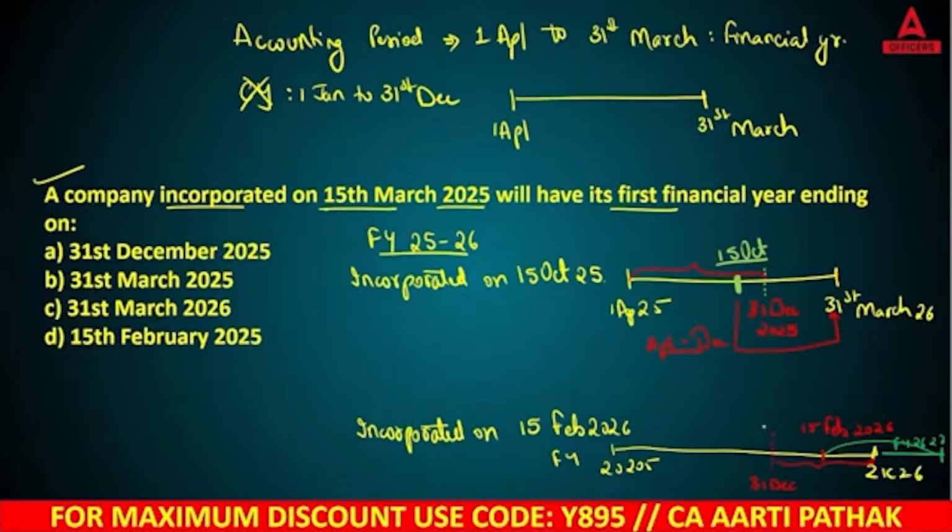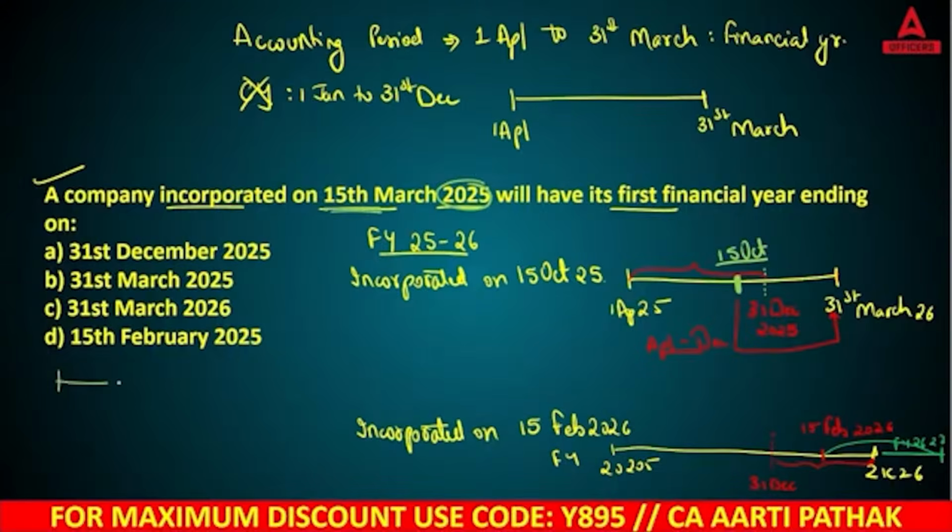Okay. So, next question. Now let's solve this question here. What they're saying is that you incorporated on 15th March 2025.